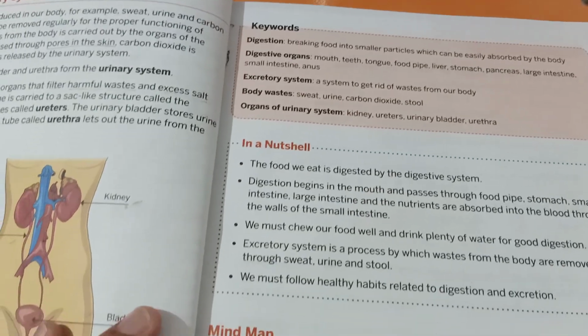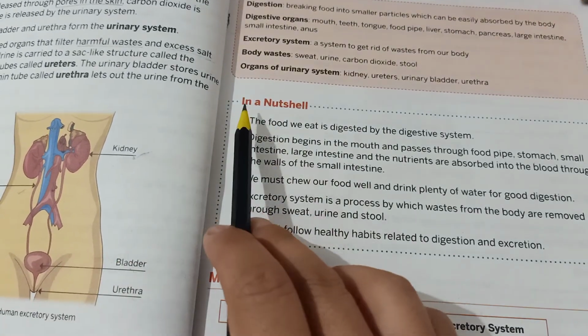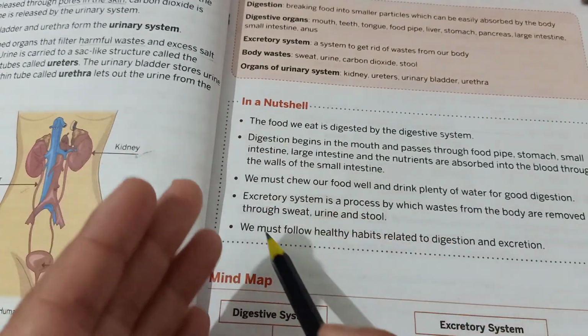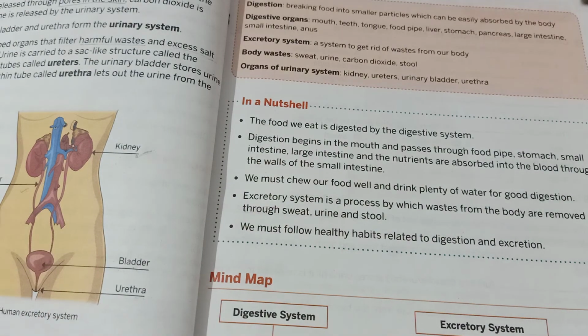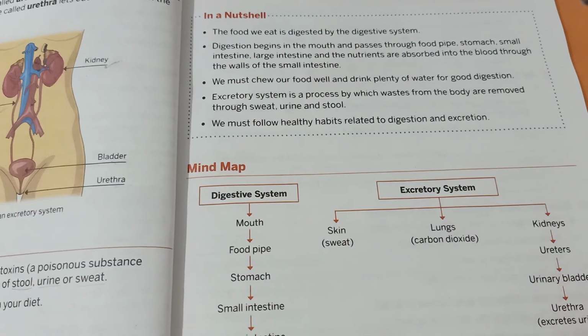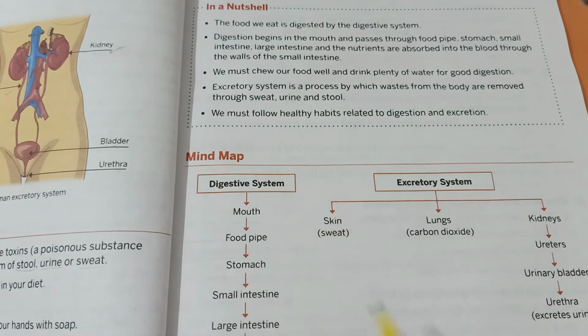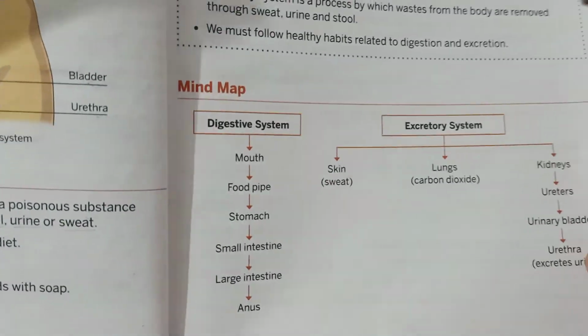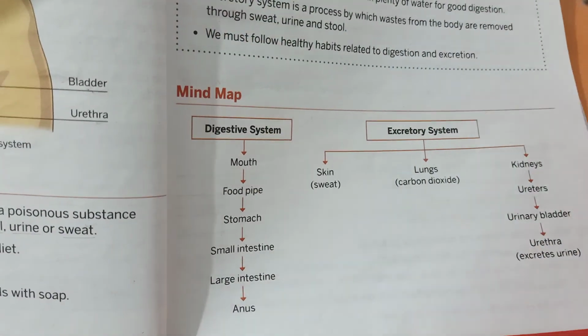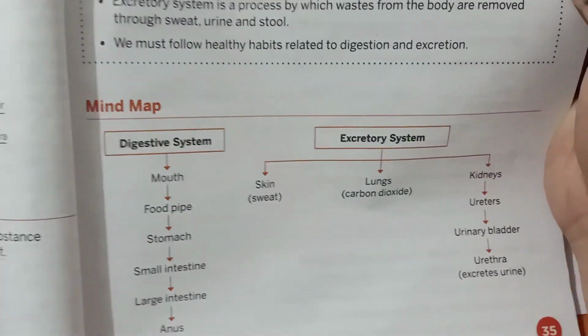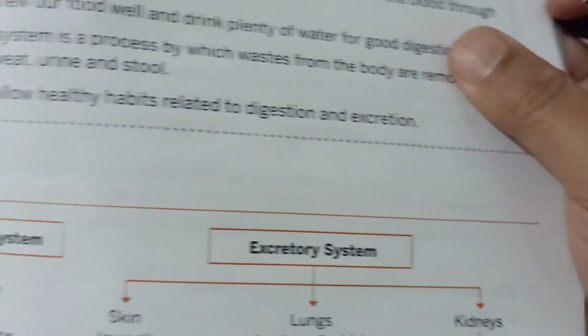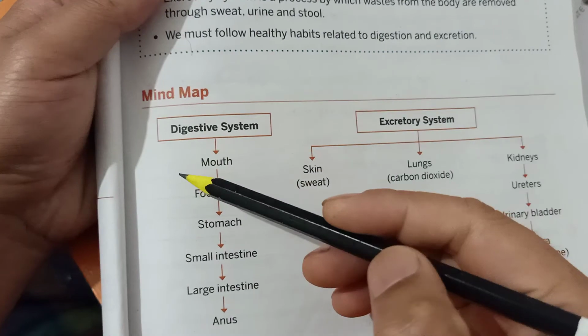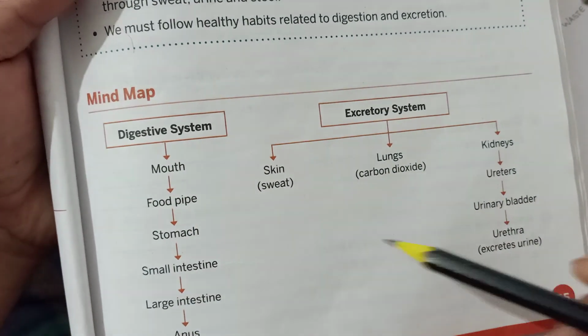I will also suggest you to read In a Nutshell. Important things are given over there. I also want you to go through the mind map. This mind map will help you to understand this chapter in a blink. So this is a mind map given in your book. I want you to go through this.